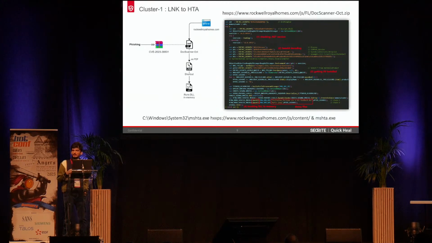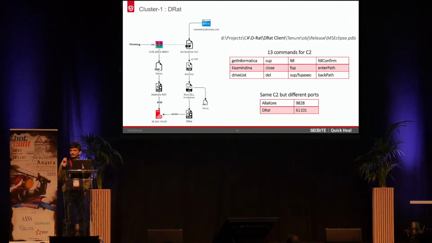So this is containing a shortcut file, and this will trigger the MSHTA, which will run a remote HTA file present on this specific domain. So this HTA file contains an embedded DLL, and what essentially this HTA file does is it checks the .NET version, decodes all the base64 encoded strings, finally gets what AV is installed, and then all these artifacts are sent to this embedded DLL, where this DLL is run in the memory of the process, that is the MSHTA process.